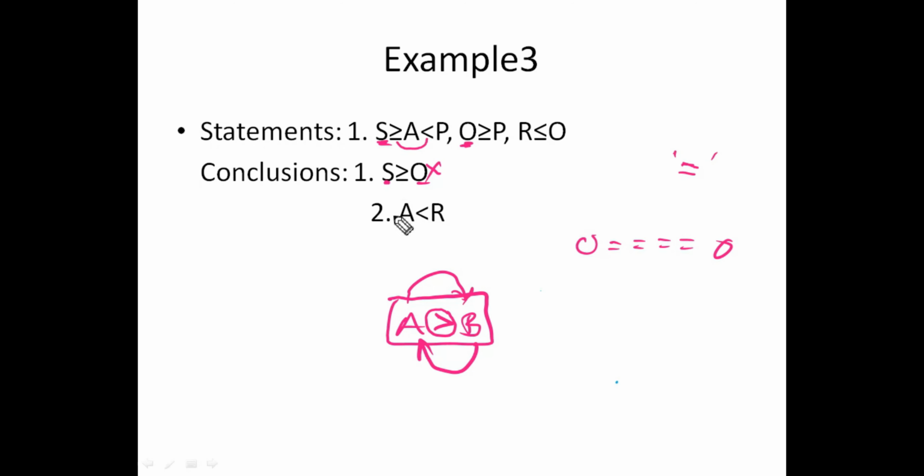So here also A to R. Okay, so we come to the conclusion for A to R. A to P, less than. P to O is also less than or equal to. And O to R, actually R to O is less than or equal to, but O to R it is greater than or equal to. Till now we have read as less than, but now we are reading it as greater than, so not follows because of no combination.